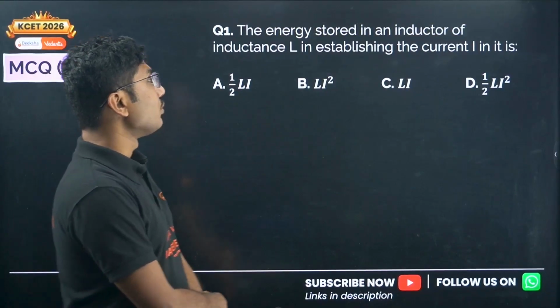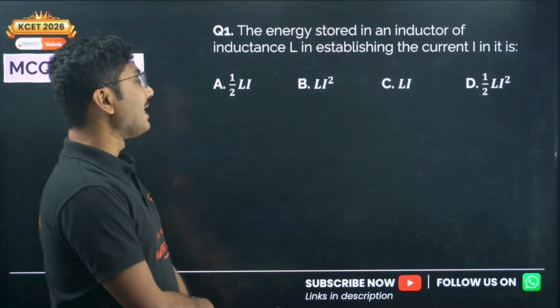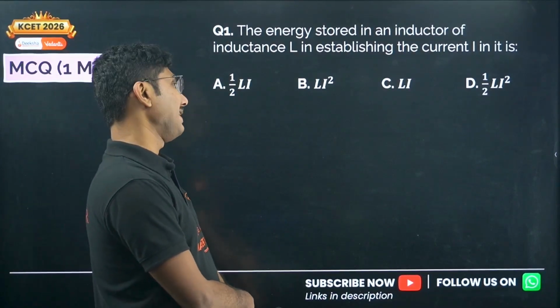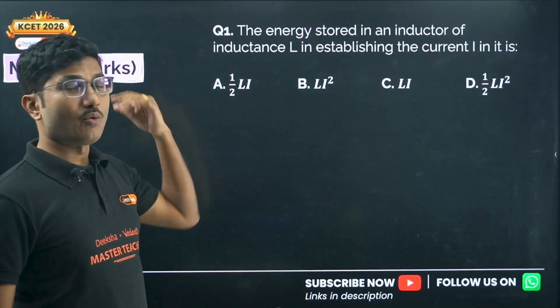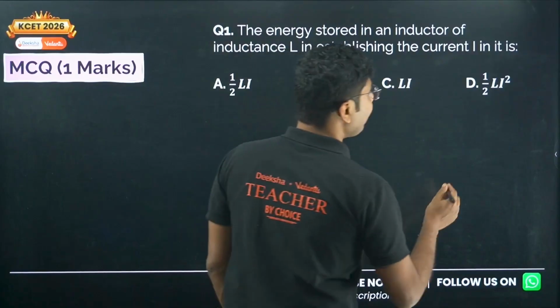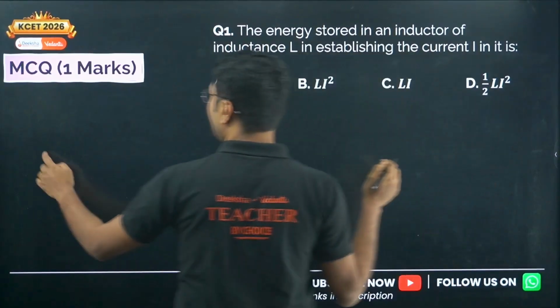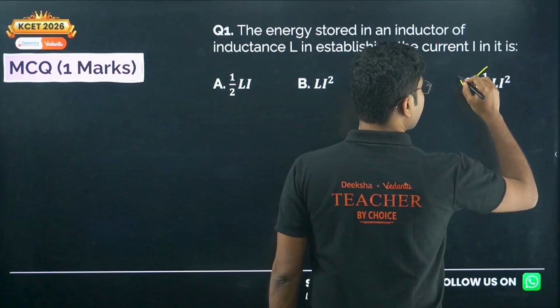The energy stored in an inductor of inductance capital L in establishing the current in it is. So what is the energy stored in an inductor? Energy stored, work done is same, both are given by half Li square. So correct answer is half Li square. So option D is correct answer.